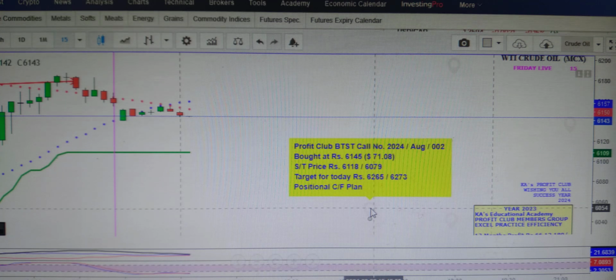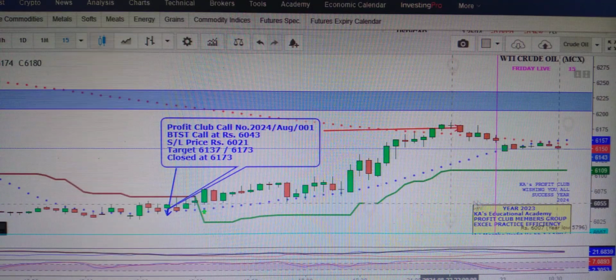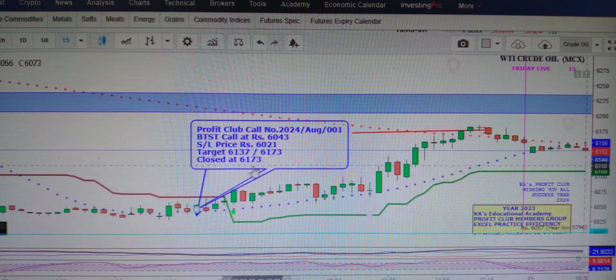This is to be a provisional carry forward plan. Whereas yesterday, what we did in the Profit Club: call number one was 60.43, the stop loss was 60.21. So that was activated here, at the point when we gave the call, and to close it at the M6 closing time. At about 61.73 the second target was activated.